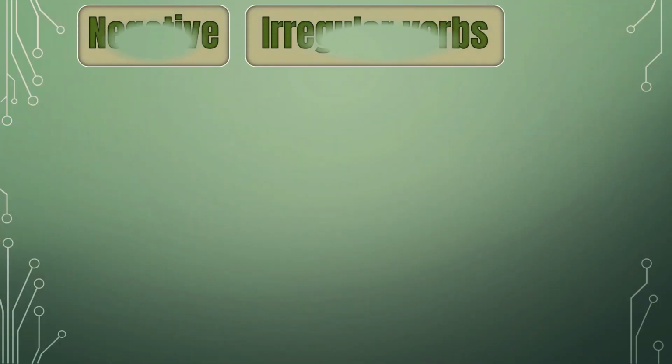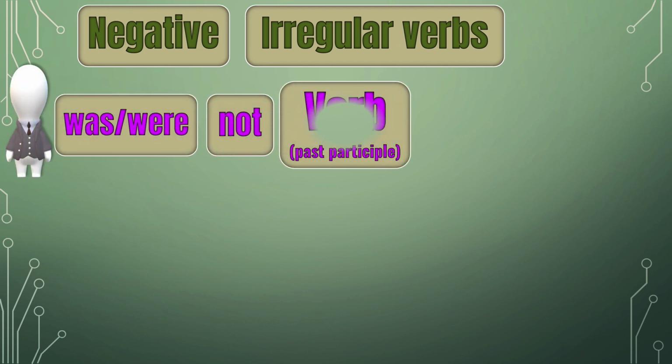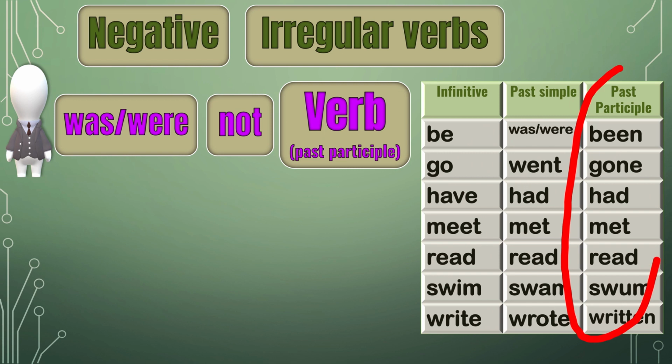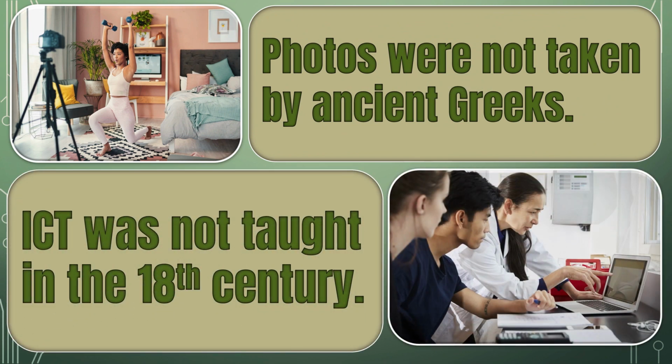To make a negative sentence, we begin with a subject, add was or were, then not, and past participle. I Will Survive was not sung by Britney Spears. Smartphones were not sold by ancient Romans. Photos were not taken by ancient Greeks. ICT was not taught in the 18th century.